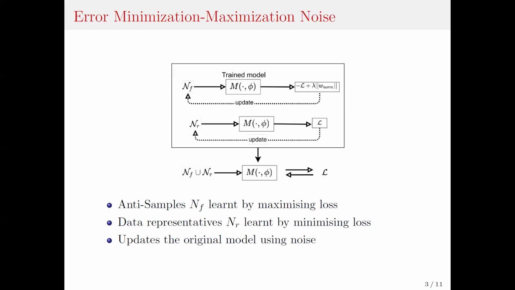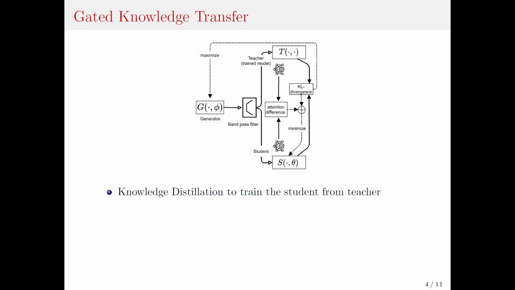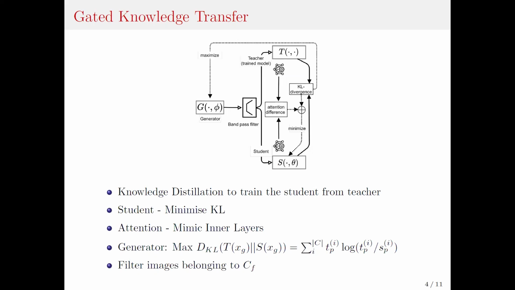By computing these samples and storing them, we finally update the original model using these computed samples to get our unlearned model. Gated knowledge transfer is an approach similar to knowledge distillation. In this, we use the already trained teacher model and learn an unlearned student model. The student model aims to minimize the KL divergence with the teacher's predictions on those examples, to gain information regarding the retained class from the teacher.